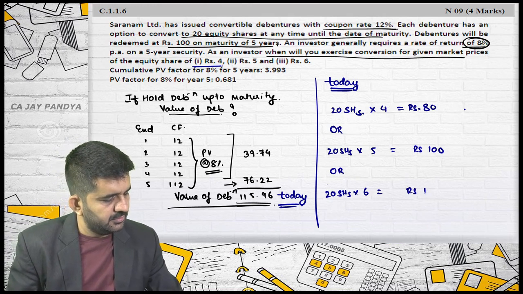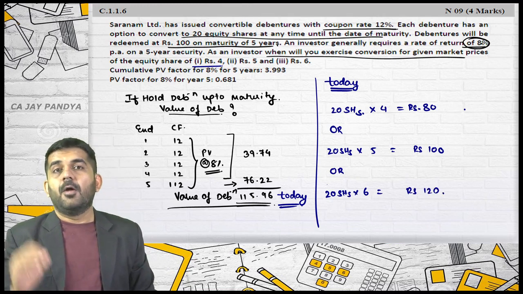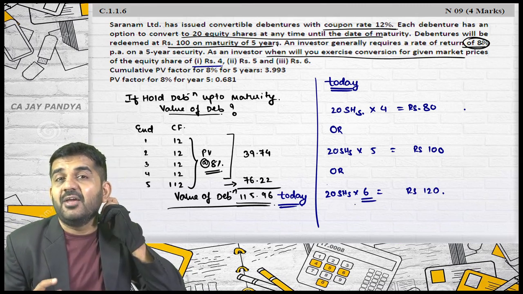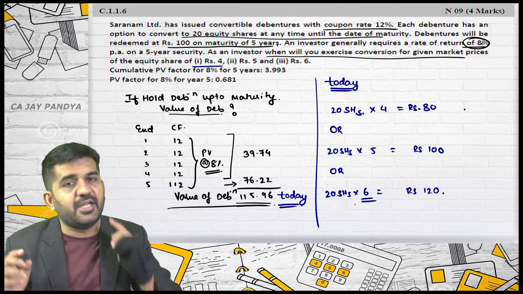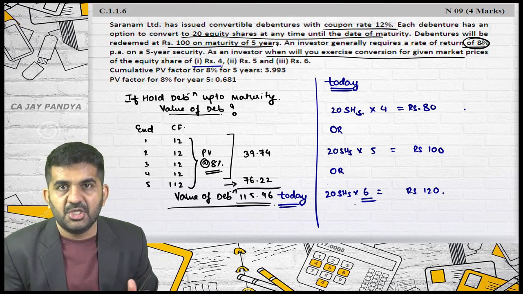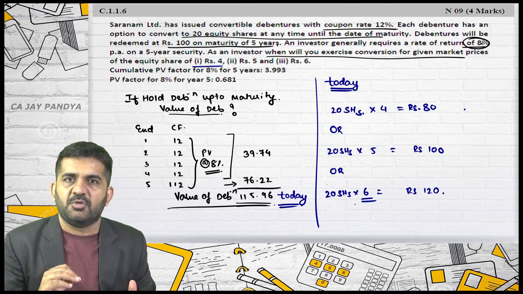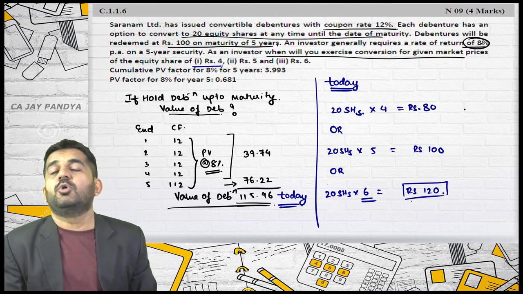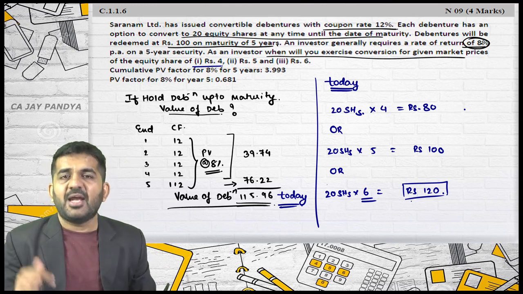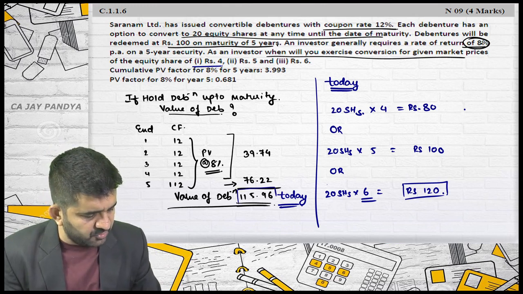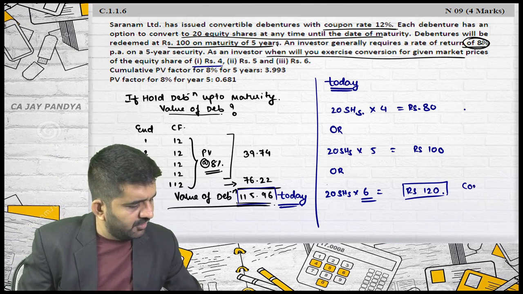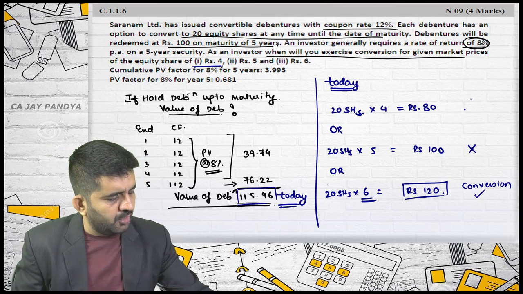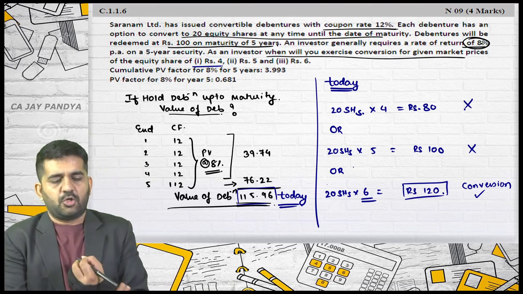Or 6. So, if the market price of the share today is rupees 6, then I will be opting for conversion. Then I will not be keeping debentures, but I will convert that into equity shares. Why? Now they are giving me an asset worth rupees 120, whereas I am foregoing an asset worth rupees 115.96. Here I will opt for conversion. Here I will not opt for conversion. Here I will not opt for conversion.